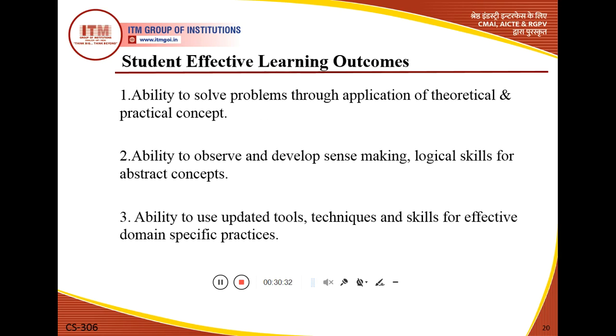Now there are some learning outcomes for the student. The first outcome is the ability to solve problems through the application of theoretical and practical concepts. If we use any programming language or any type of application, first you learn the theoretical concept, and after using the practical concept you will solve any type of problem. Second is the ability to observe and develop sense-making or logical skills for abstract concepts.